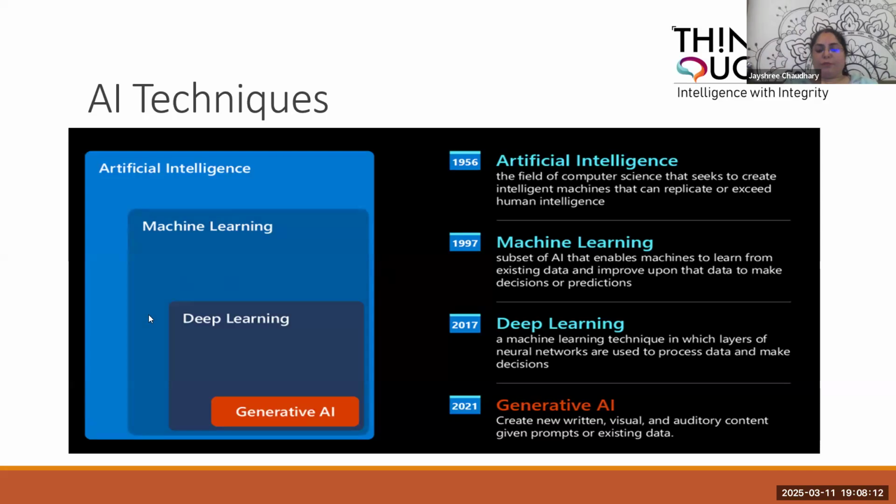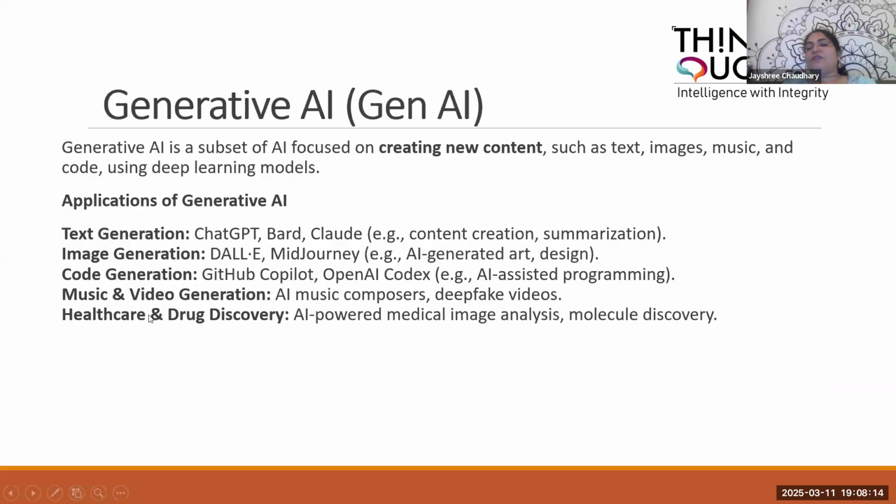So generative AI is a subset of AI whose major focus is creating new content, such as text, images, and music, using deep learning models. Internally it uses natural language processing, through which it creates text related to the text models.